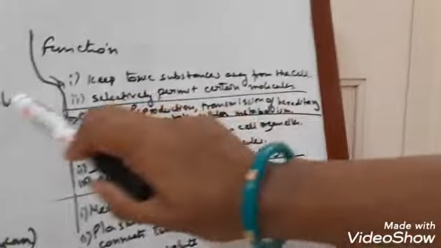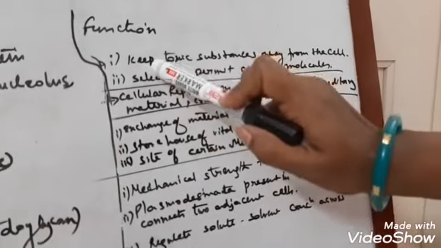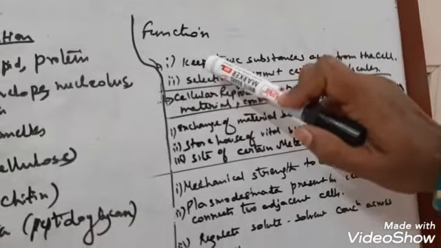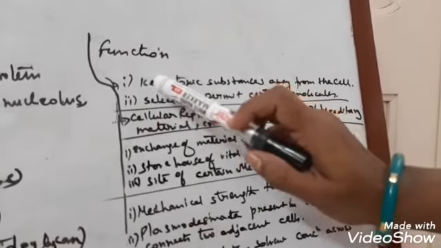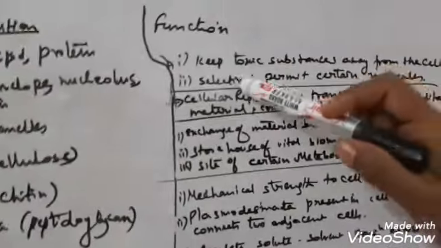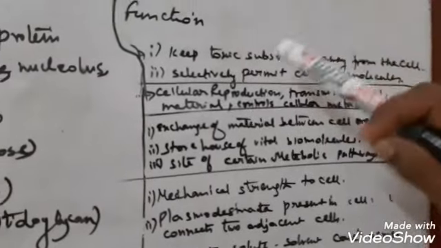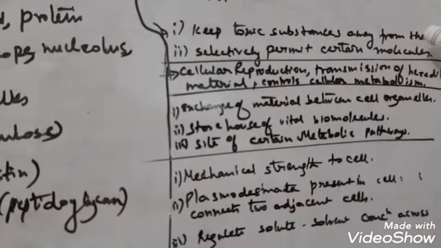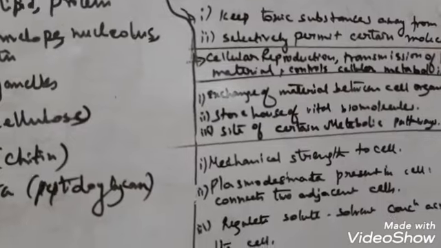First of all is the plasma membrane. Now the plasma membrane is very selective. It is also known as a semi-permeable membrane because it permits certain substances selectively inside the cell. The plasma membrane keeps toxic substances away from the cell. It is also known as a selectively permeable membrane, as I told you earlier. So it permits only selected materials to go inside a cell through a receptor molecule.